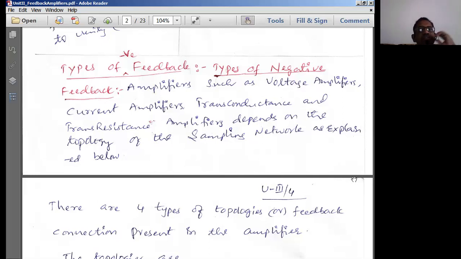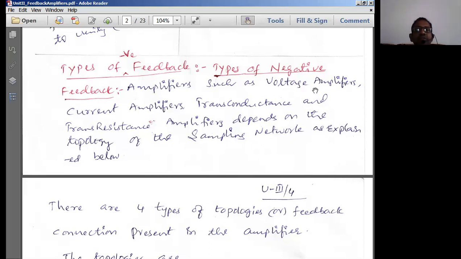So in the last session, we have done with the basic differences between the positive and negative feedback amplifier circuits, basic amplifiers, and we understood what feedback basically is. Feedback is giving a part of the output to the input.